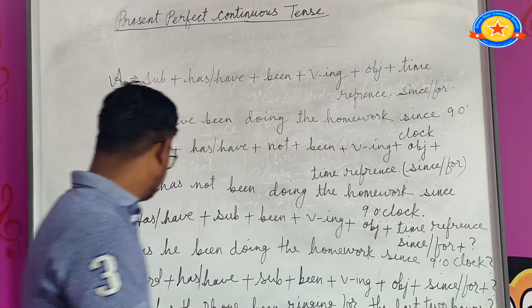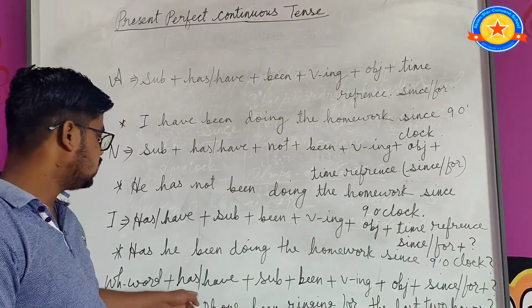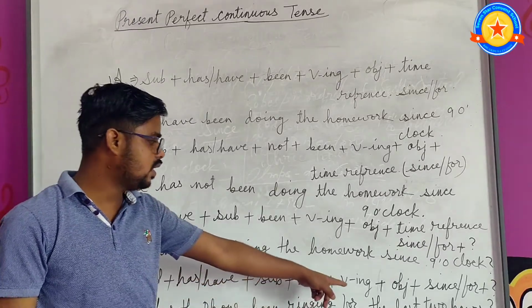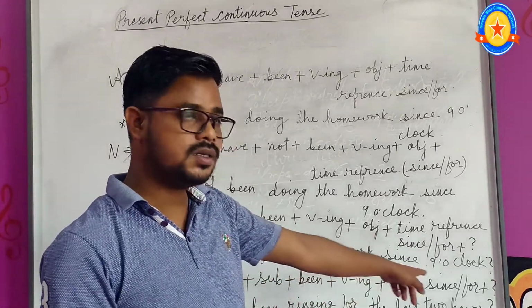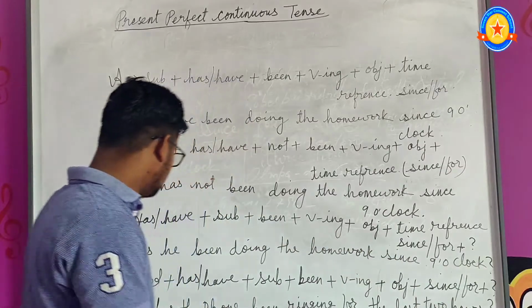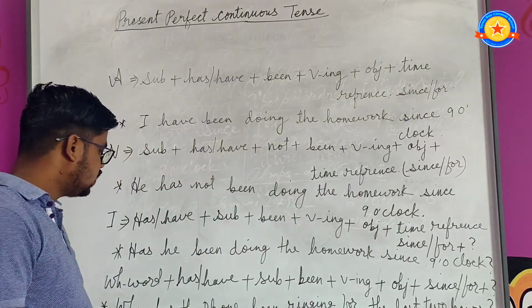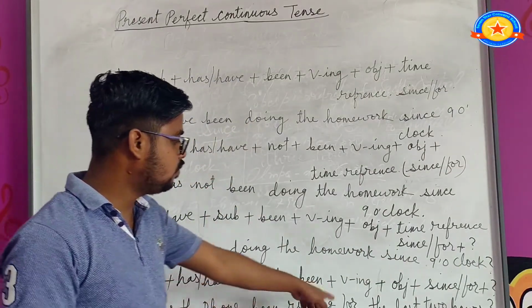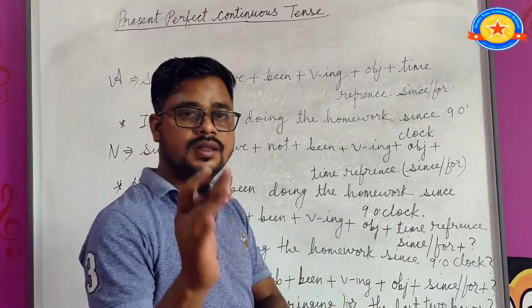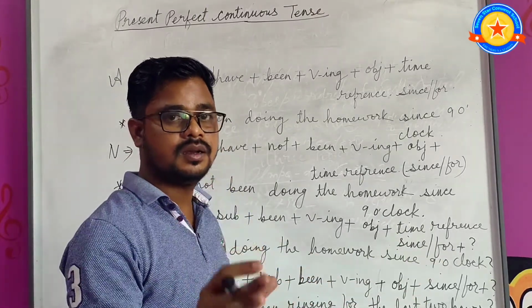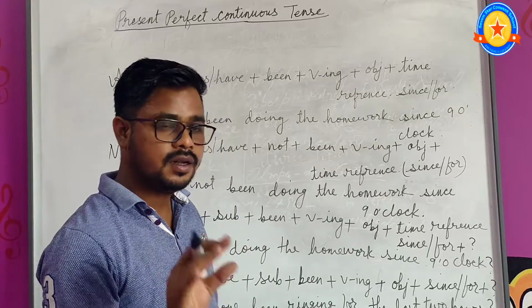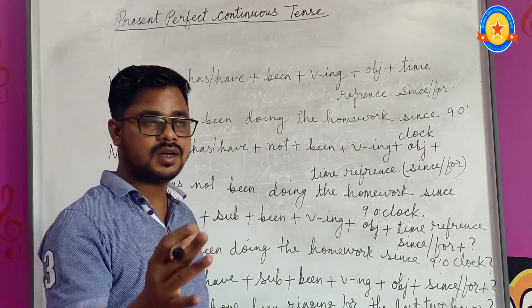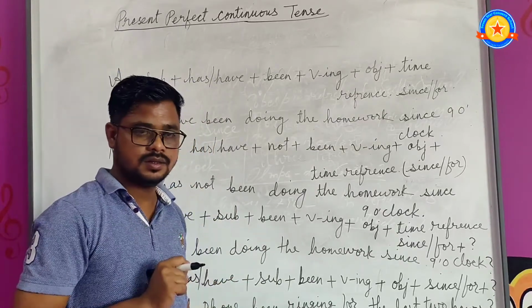Question mark. So WH word plus has or have plus subject plus been plus verb ing form plus object plus since or for plus question mark. So here the example: why has the phone been ringing for the last 2 hours? And at the end of the sentence you have to write question mark. This is for WH type or yes no type interrogative sentence.